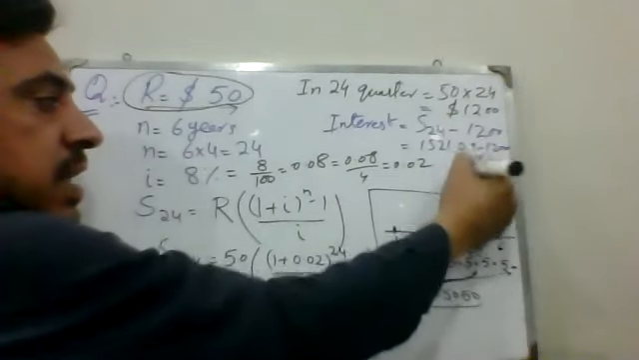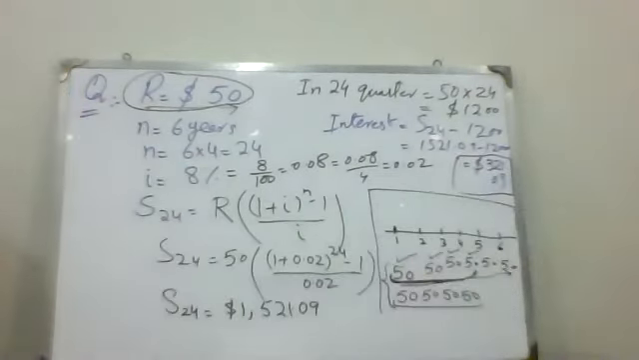321.09. That will be the interest that the bank paid me on the submission of the savings account amount.